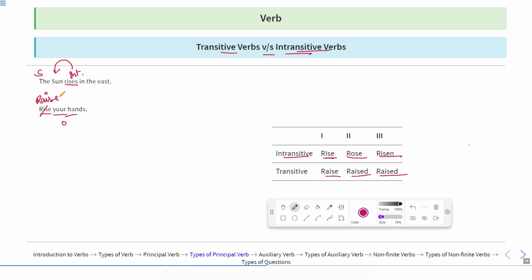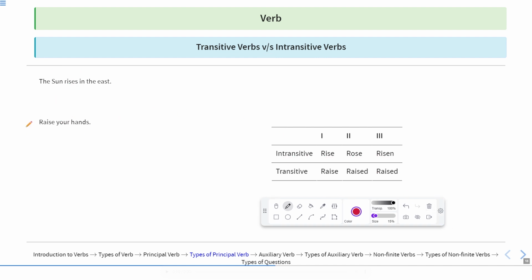So rises is the intransitive verb which has been used for the subject, and raise is the transitive verb which will be used with the object. So the incorrect sentence is rise your hands, but the correct sentence will be raise your hands.